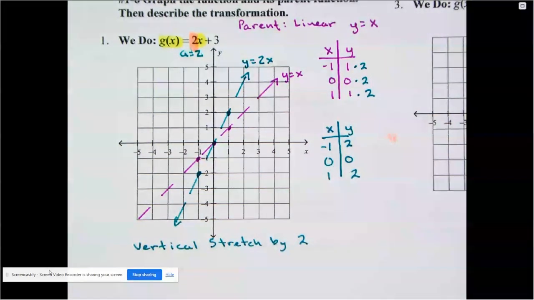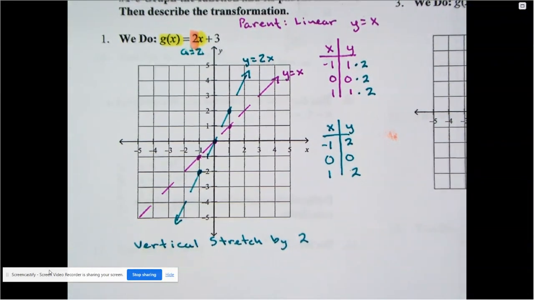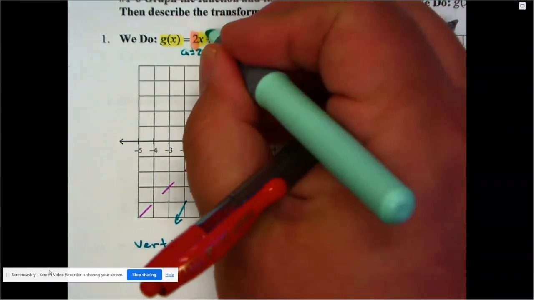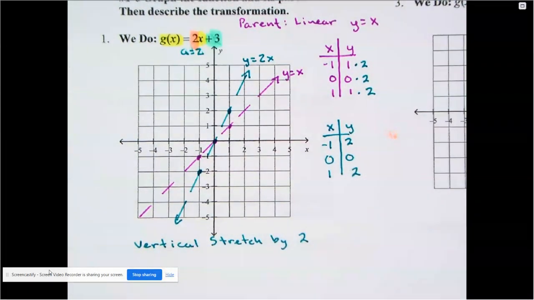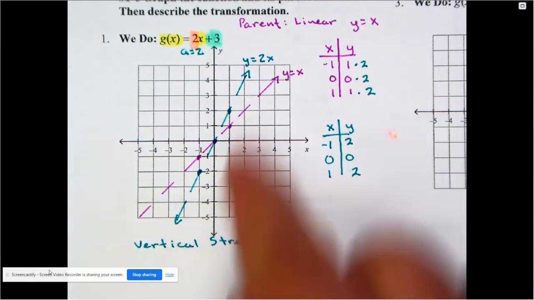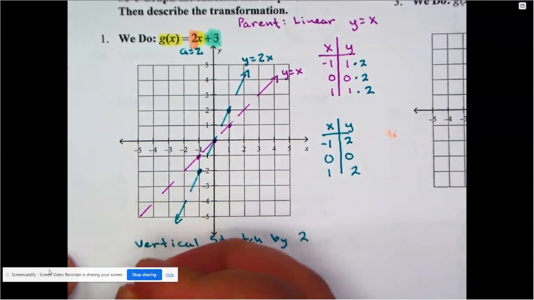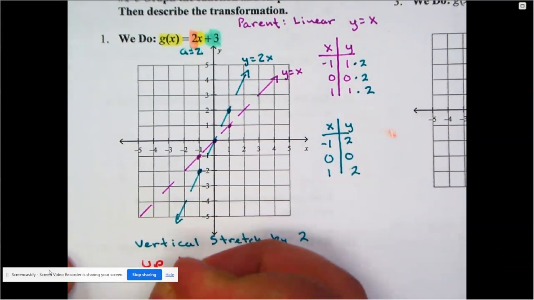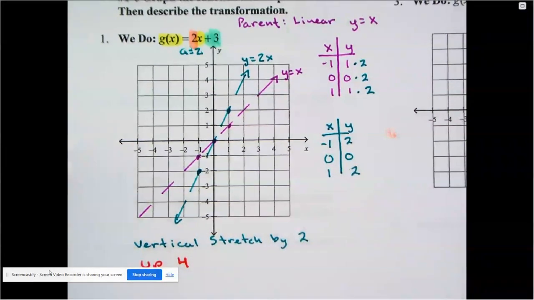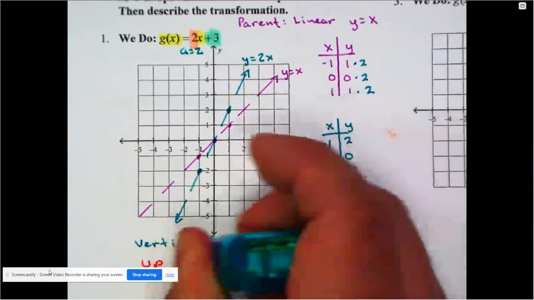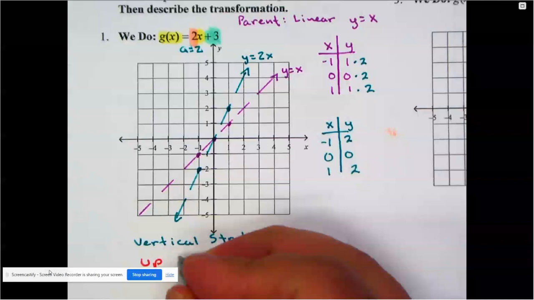But there was actually one more number here involved. And if you notice, there is this plus 3 in the back. And we already know that when we are adding or subtracting outside of a function, that means we're going to move up. So we'll put that down here in the bottom. We're going to translate up 3 spaces. So we're going to move it up 3 spaces.